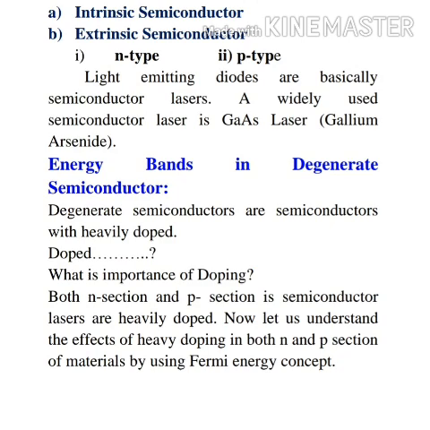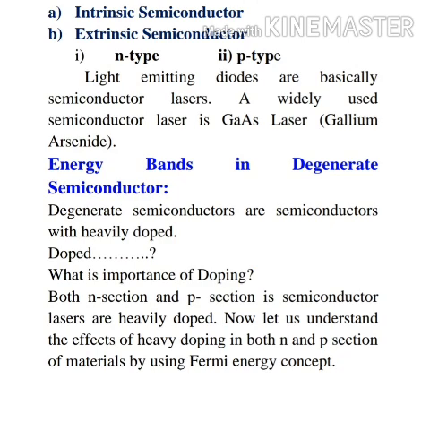Light emitting diodes are basically semiconductor lasers. A widely used semiconductor laser is gallium arsenide, so it is denoted by GaAs laser. Now, energy bands in degenerate semiconductor. The degenerate semiconductors are the semiconductors with heavy doping.